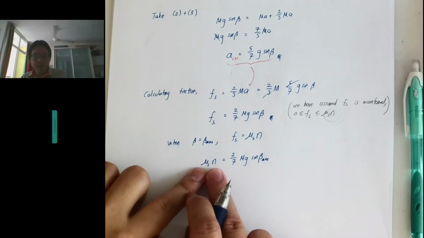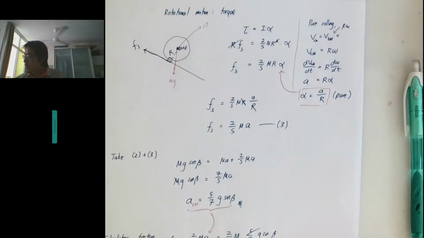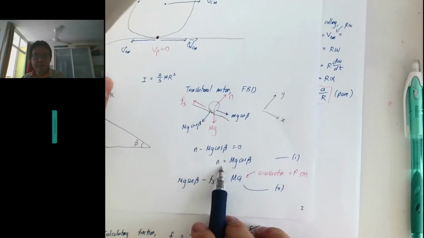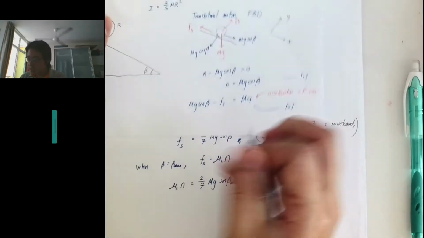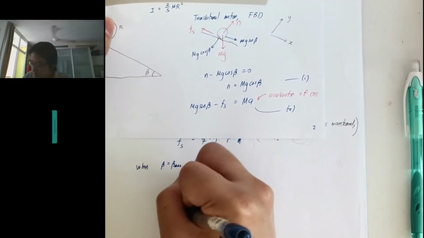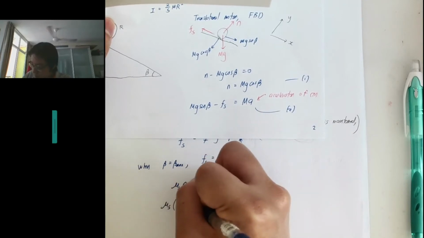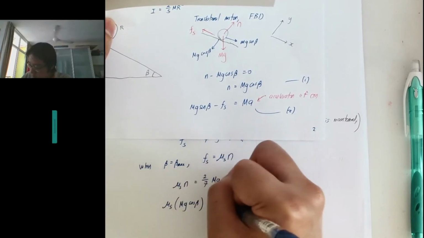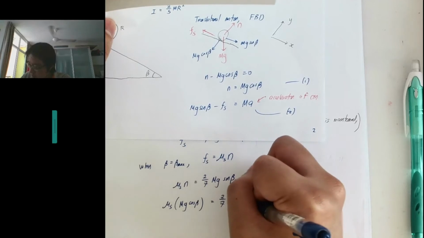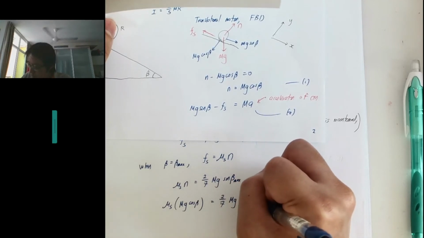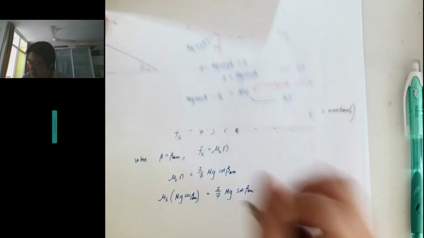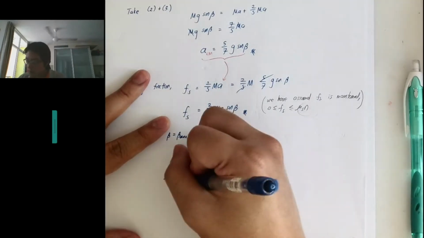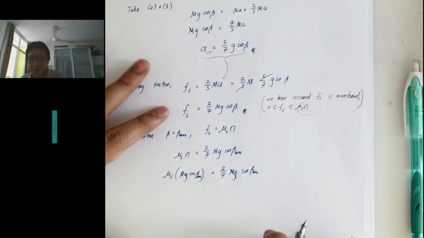So there's an n here, but I have a formula for n just now, which is mg cos beta. So let's see what happens. And then this is 2/7 mg sine beta. So I want to find the beta max. These two angles should be the same, and we cancel the mg on both sides.